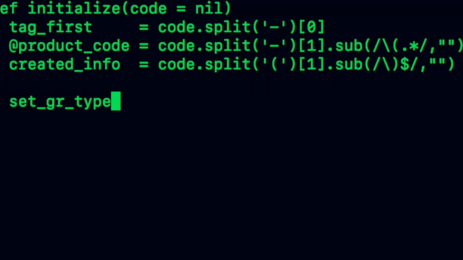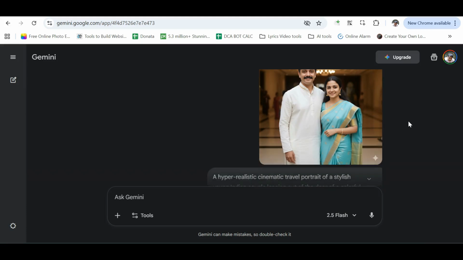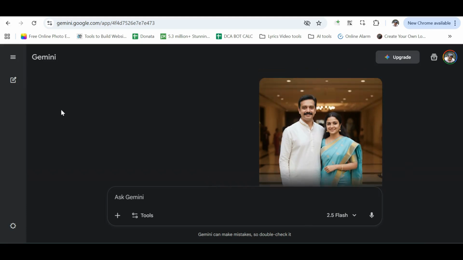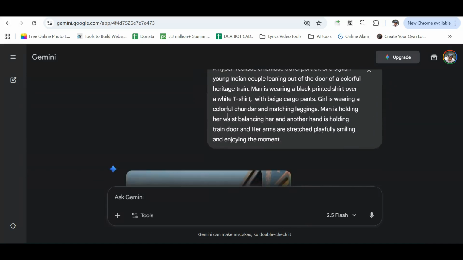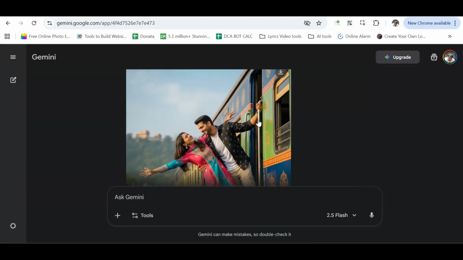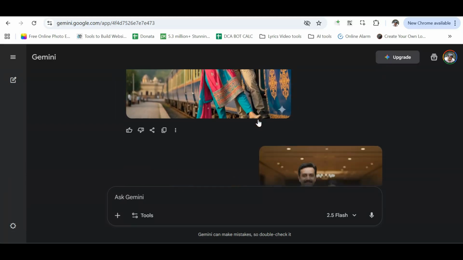Hallucination is quite common during vibe coding and is considered one of the major risks. Today, I'll show it in image creation. We started by uploading an image of a couple that was created by AI earlier and then gave a prompt to generate a new image. The output was very impressive.